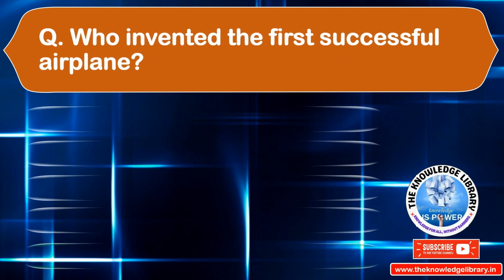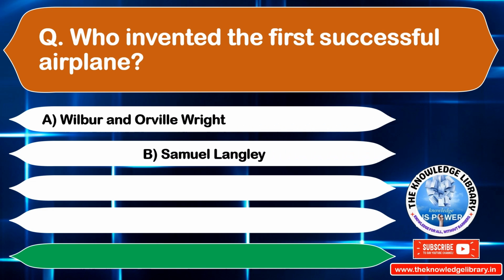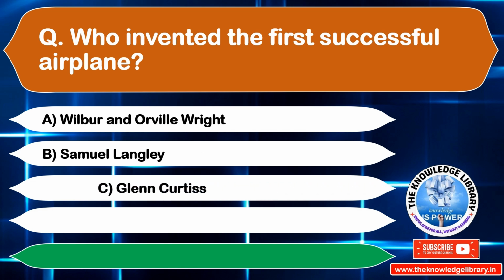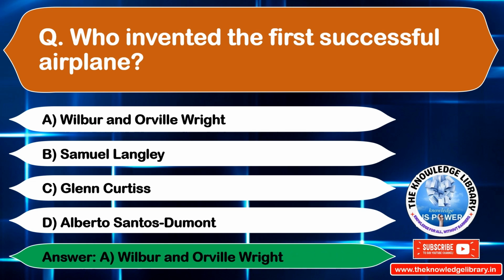Who invented the first successful aeroplane? Option A. Wilbur and Orville Wright. Option B. Samuel Langley. Option C. Glenn Curtiss. Option D. Alberto Santos Dumont. The correct answer is option A. Wilbur and Orville Wright. Move to the next question.